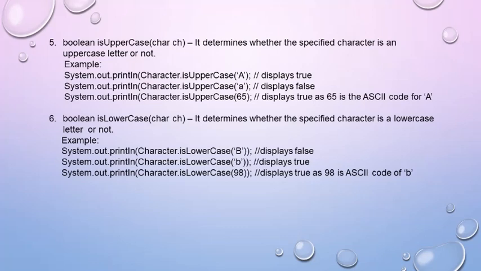Next function is isLowerCase. It determines whether the specified character is a lowercase letter or not. It is similar to the above function. If I pass capital B, it will display false. If I pass small b, it will display true. If I pass 98, it will display true as 98 is the ASCII code of small b.